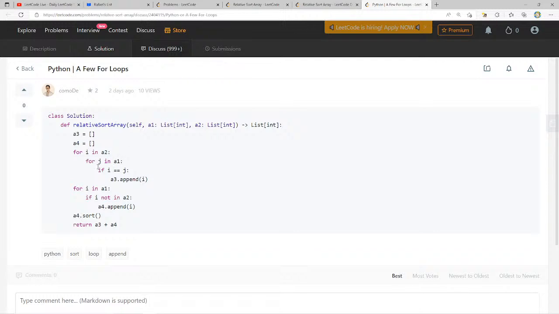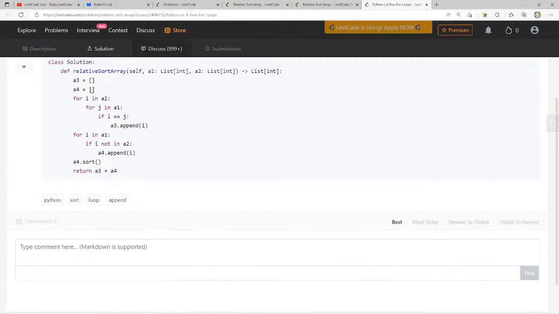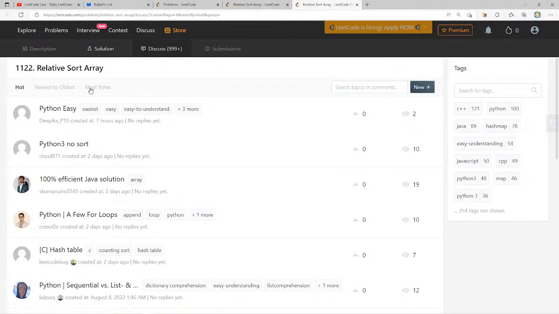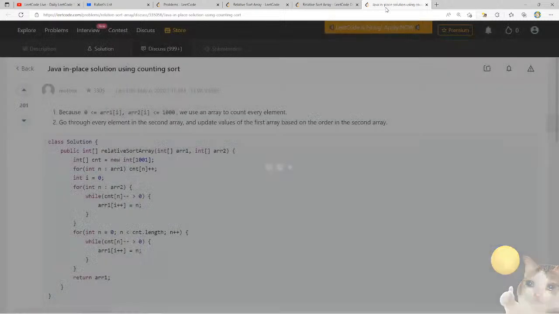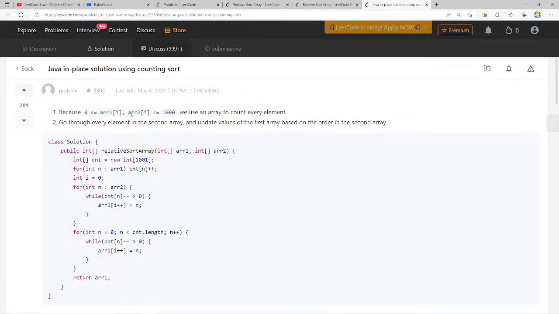Okay, this is a little bit difficult to understand. Let's see most votes. There you go, that's what I was looking for. Using counting sort, because 0 to 1000, we can use an array to count every element. Go through every element in the second array and update values of the first array based on the order in the second array.